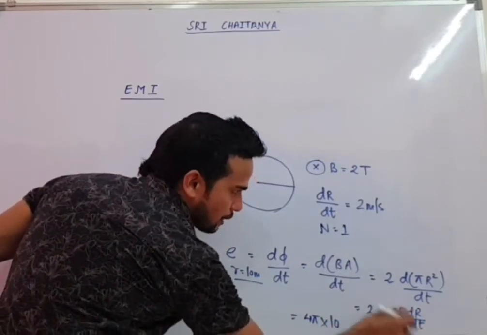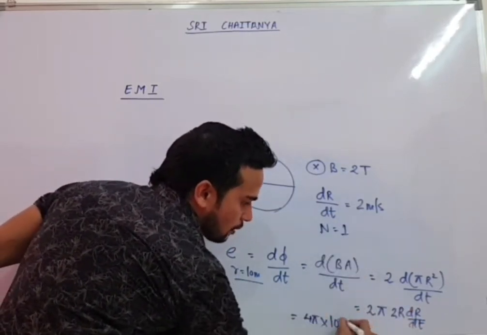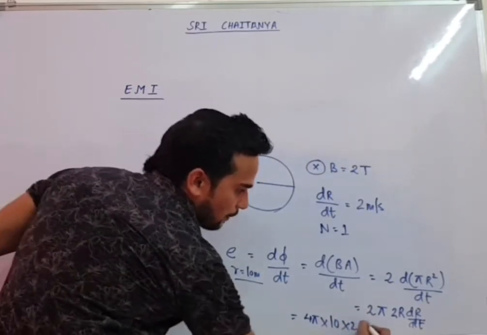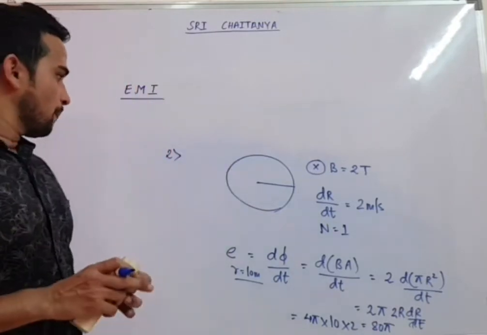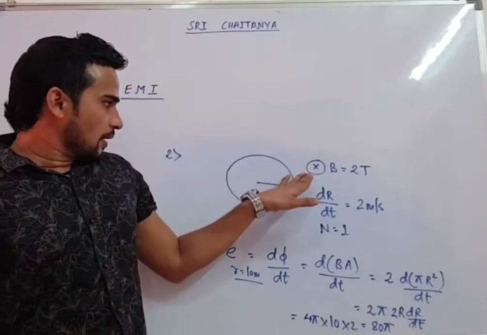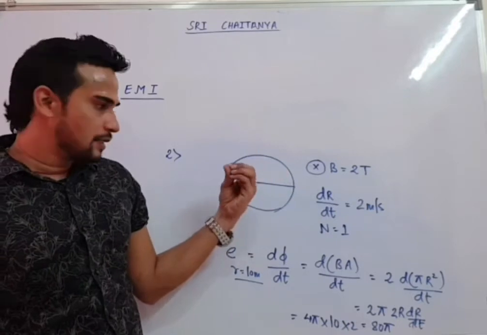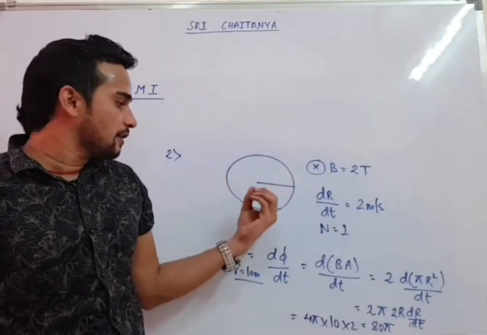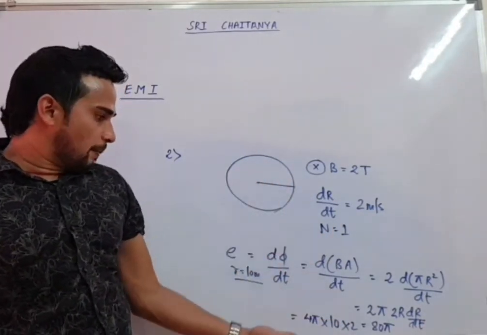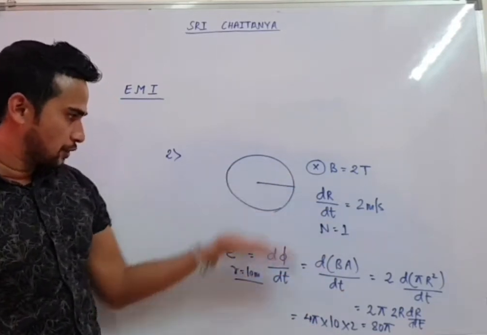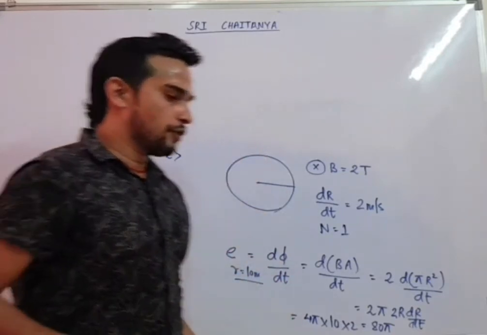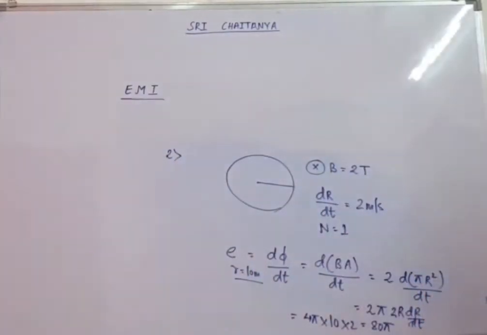And dr by dt, what is dr by dt? That is also given as 2. So this will come as 80 pi. So this is the value. Again, why will EMF come here? Because area will increase, and when area increases, flux will increase. With the help of that, we are getting the value of induced EMF. So just you can see this solution. I'll give you a time of 1 minute. Easy question.